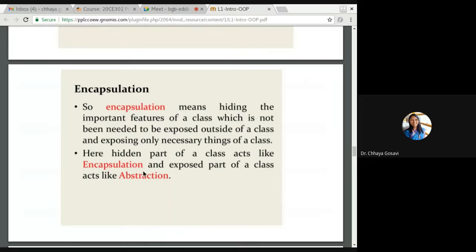Now we know what is abstraction. Hiding the details, conveying in brief or telling only what you are expected to know. In a first lecture, I cannot cover the entire syllabus. I have to go step by step. So whatever is required for you for T1 or T2, only that part we go through. So that is conveying in brief. Extra details are hidden. Those hidden details are called encapsulation and those exposed details are called abstraction.